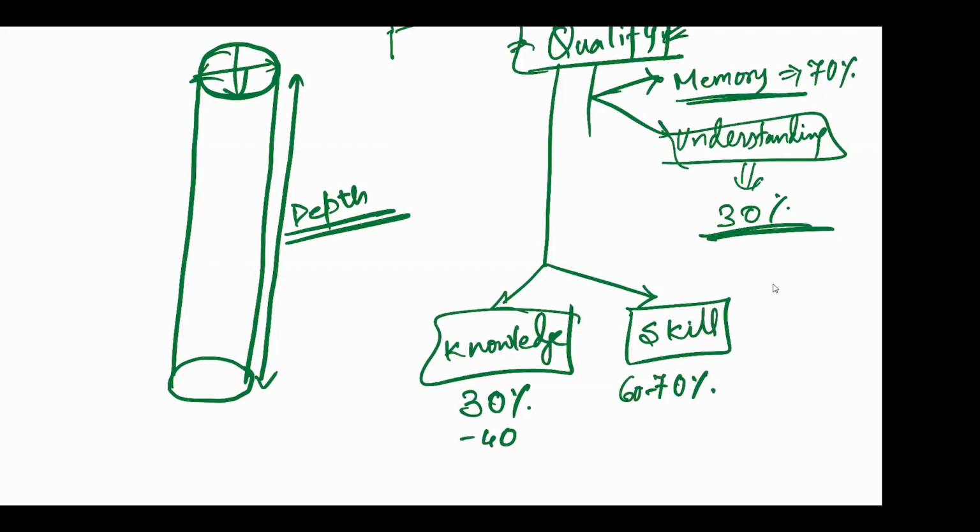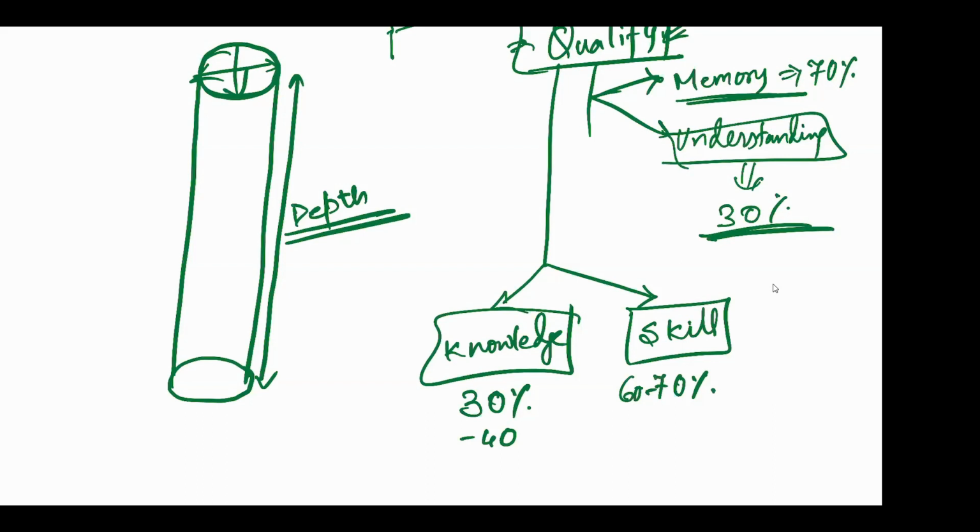So if you ask me what is the role of skill, this is 60 to 70% and knowledge is 30 to 40%, if you want to qualify this examination. So what is that skill I'm talking about? To qualify prelims, a different skill is required, and to qualify mains you need a different skill.